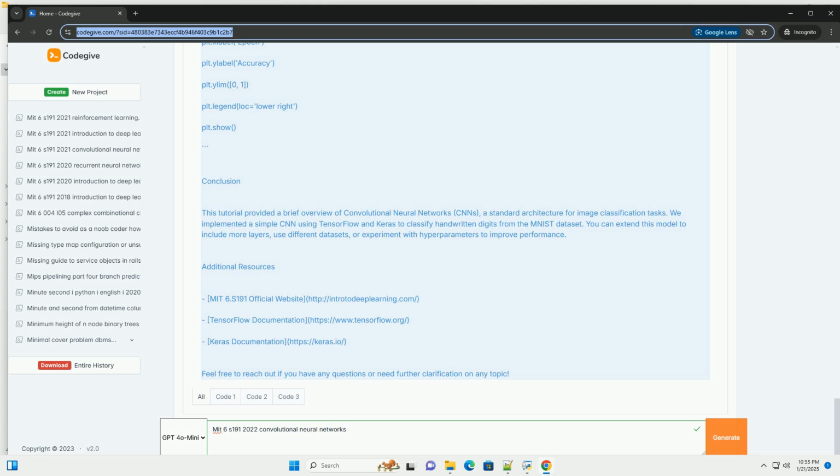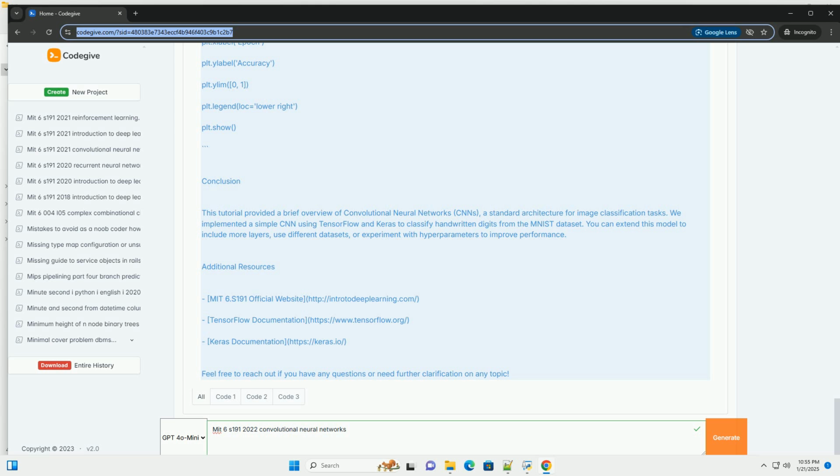3. Pooling layers. These layers reduce the spatial dimensions of the input volume, allowing the network to focus on the most important features. Common pooling techniques include max pooling and average pooling. 4. Fully connected layers. After several convolutional and pooling layers, the high-level reasoning in the neural network is done via fully connected layers, which output the final classification. 5. Dropout. A regularization technique to prevent overfitting by randomly setting a fraction of input units to 0 during training.